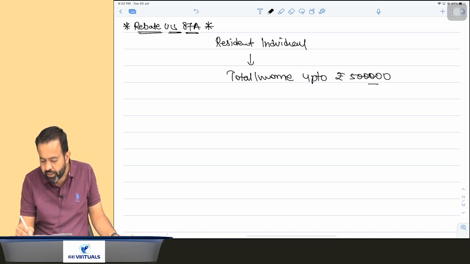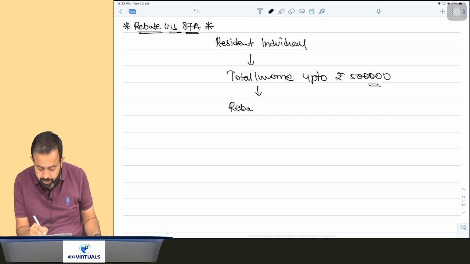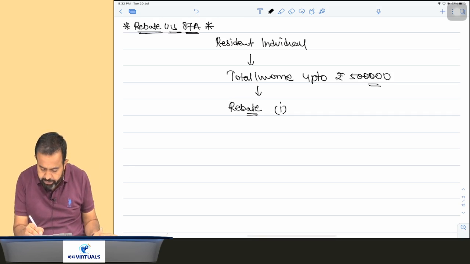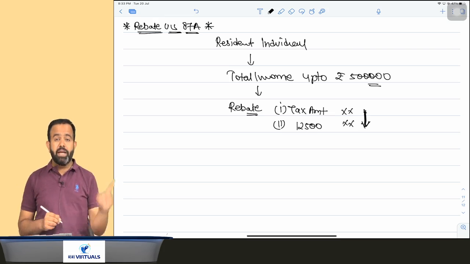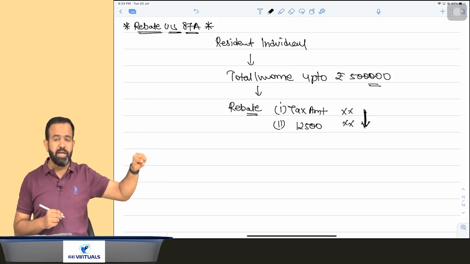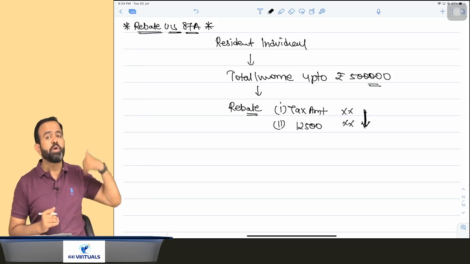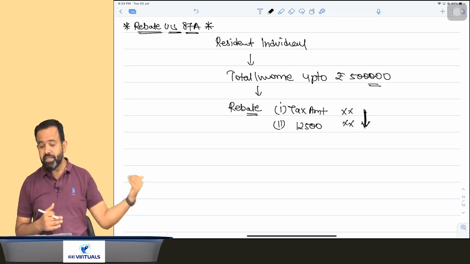The rebate is 100% of your tax or 12,500, whichever is lower, and you have to claim it before adding health and education cess.